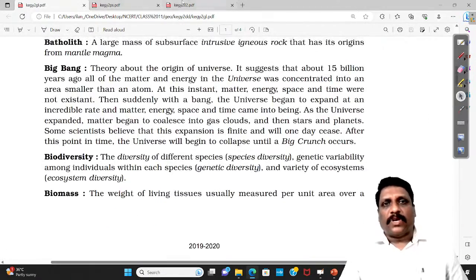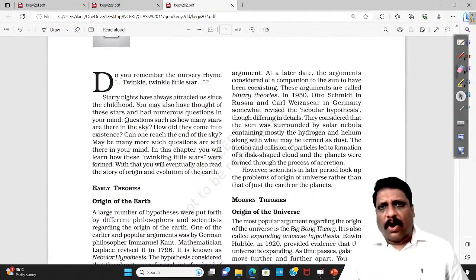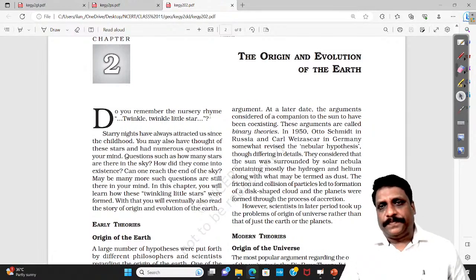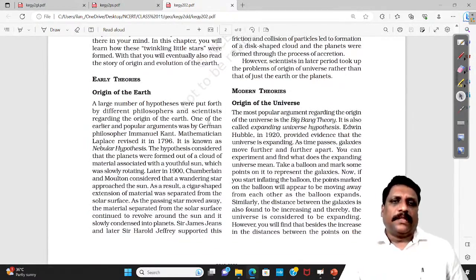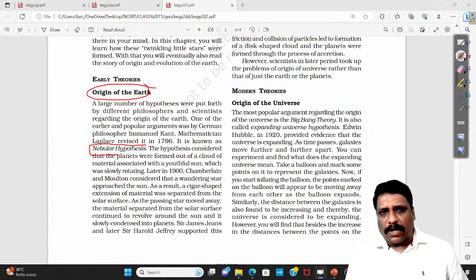Right. Having said this, my dear friends, starting with the origin and evolution of this earth. There are n number of theories. If you ask what the popular theories are when I talk about the origin of this earth, what is very popular is a theory called the nebular hypothesis. Very, very important when it comes to the theory as such.